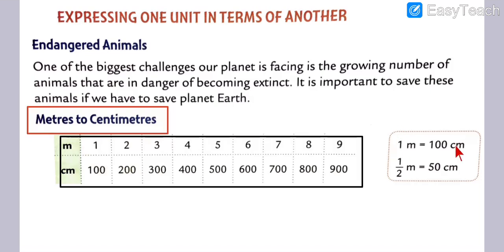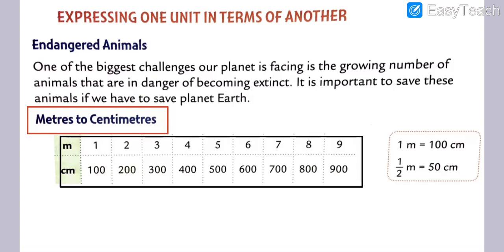Again I repeat, 1 meter is equal to 100 centimeter, my dear students. 1 meter, so how many centimeter? 1 meter is equal to 100 centimeter. Okay, again and again I repeat, 1 meter is equal to 100 centimeter. You also repeat with me, my dear students. 1 meter is equal to 100 centimeter. Okay, you all repeat with me.